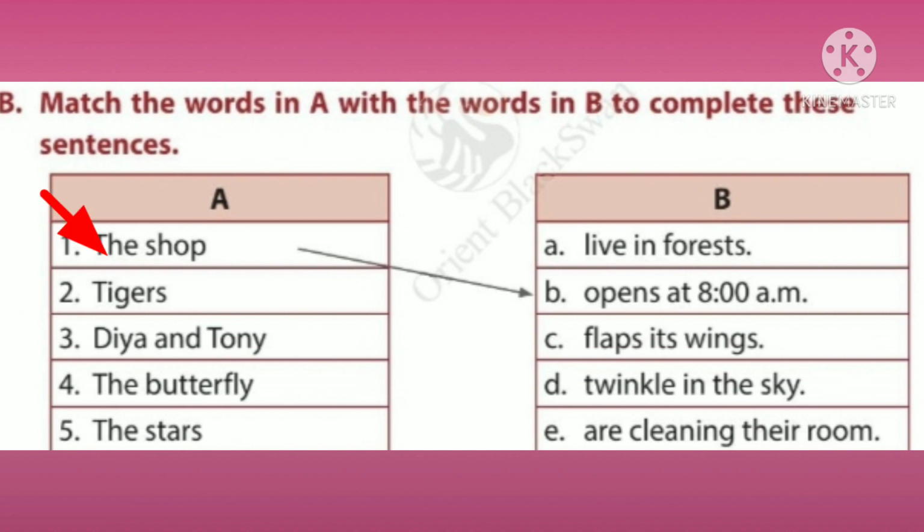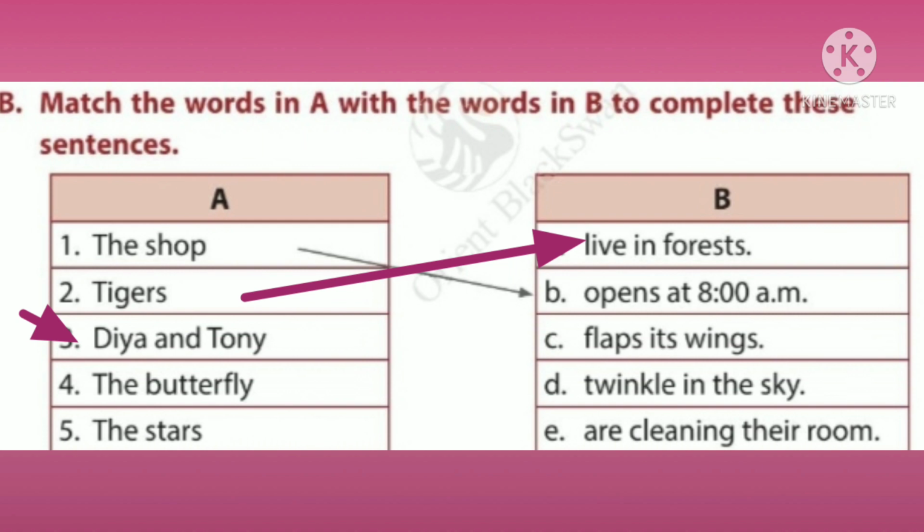First one, the shop. Which is the answer from column B? Yes, option B, opens at 8 a.m. The shop is singular and opens is the singular verb. So, the shop opens at 8 a.m. Question number 2. Tigers. Which is the answer from section B? Yes, option A. Tigers live in forests.